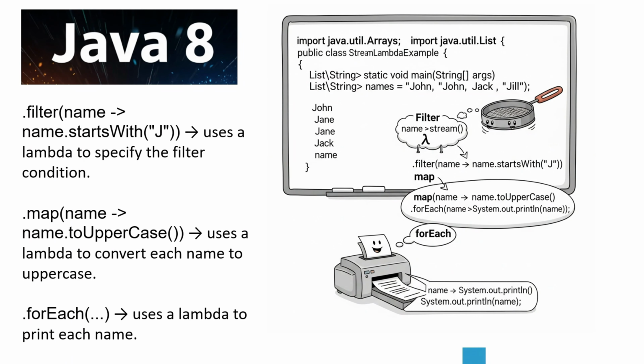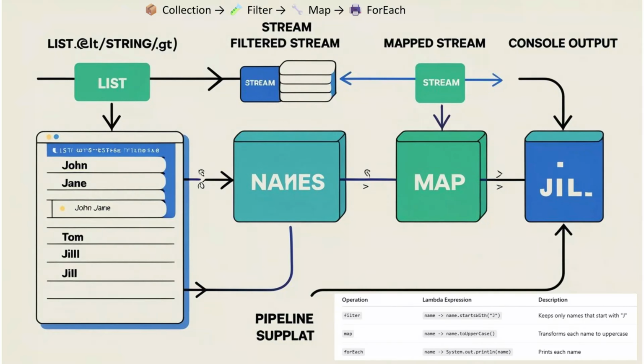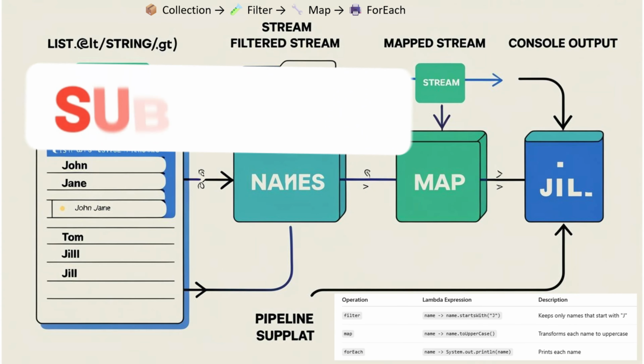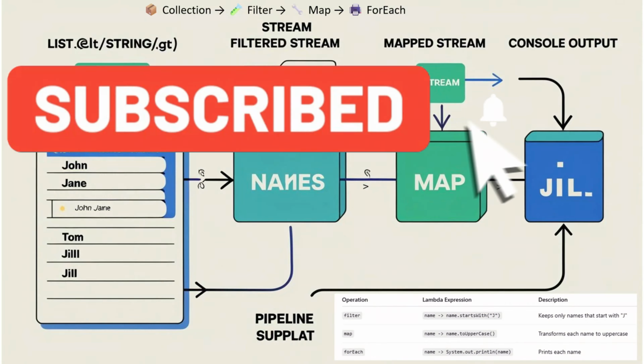Now you can see the map over there. Again, it is taking the lambda expression, converting it to uppercase. Then comes the forEach, which again uses a lambda expression to print that. On the right side, you can see all of the code. Now let's look at how it is going to be performed overall.